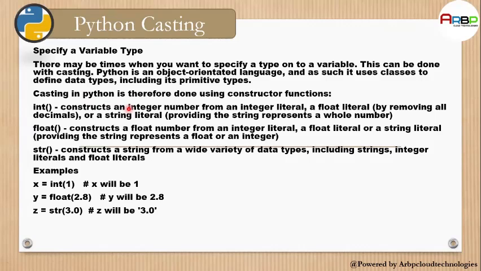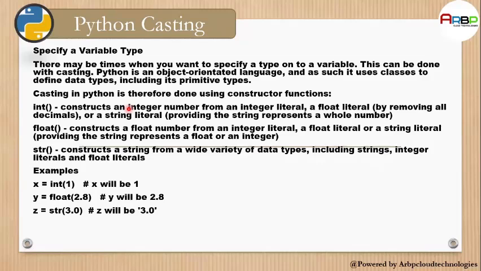Integer constructs an integer number from an integer literal, a float literal by removing all decimals, or a string literal, providing the string represents a whole number. Float constructs a float number from an integer literal, a float literal, or a string literal, providing the string represents a float or an integer.